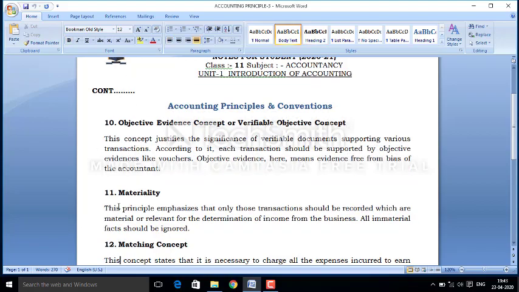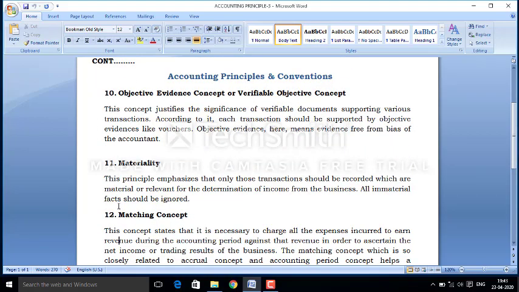Next is the matching concept. This concept is very necessary for maintaining accounts. It is the result of two concepts: first is the accrual concept and second is the accounting period concept.